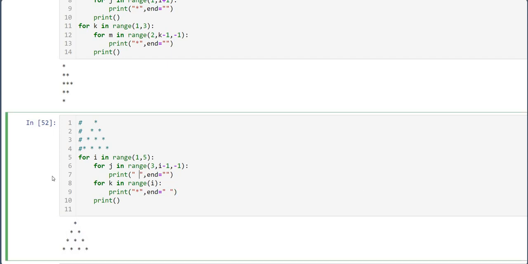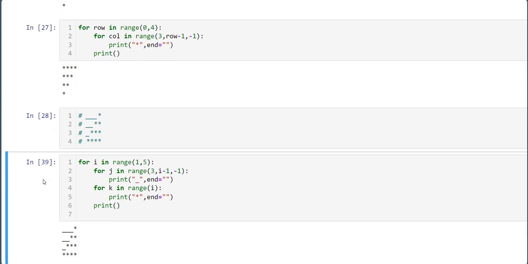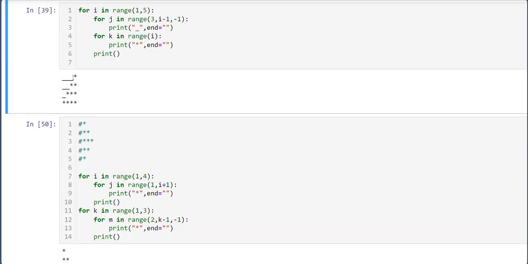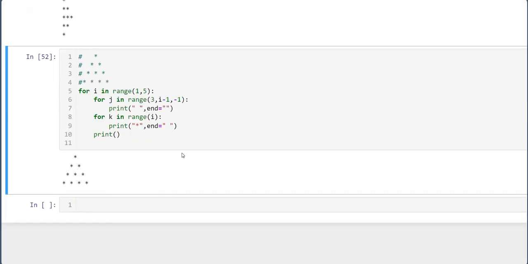Let me show you again. See, instead of underscore, you have given the space. So there are three blank spaces here. Understood? Three blank spaces. At the end, every time, we are not giving any space. Now we have given the space, so the stars which are adjacent to one another now have a space in between. Because of this space, this pattern is formed.